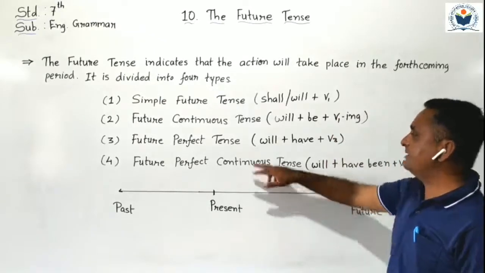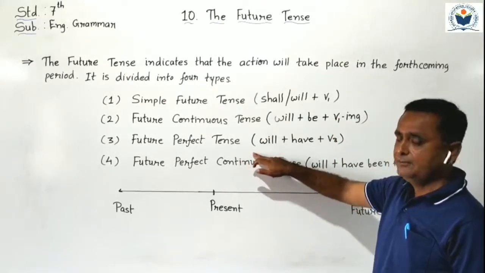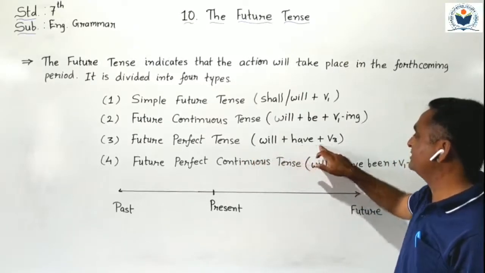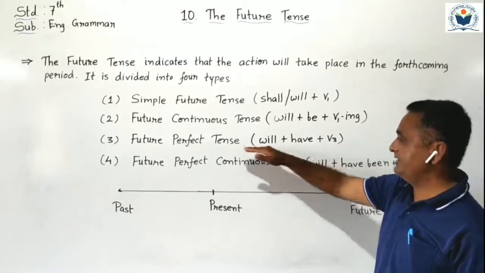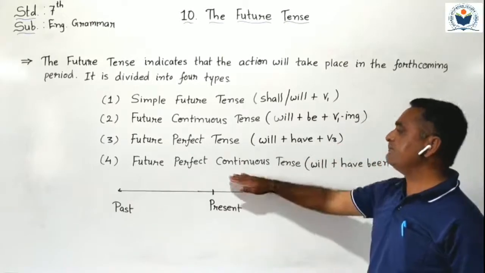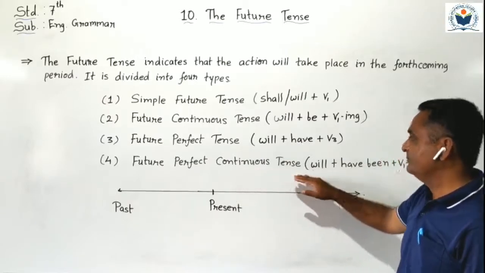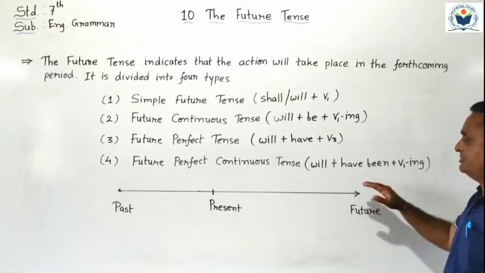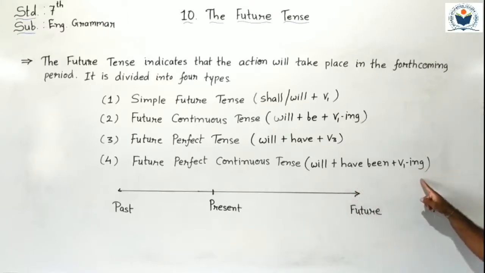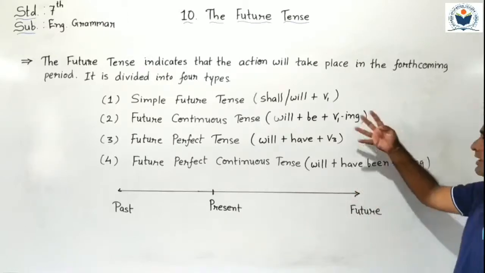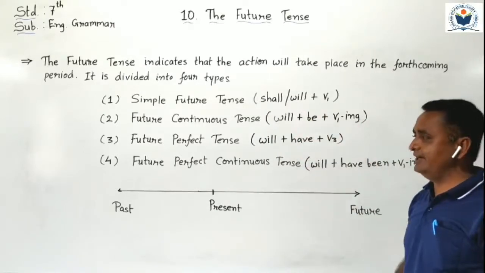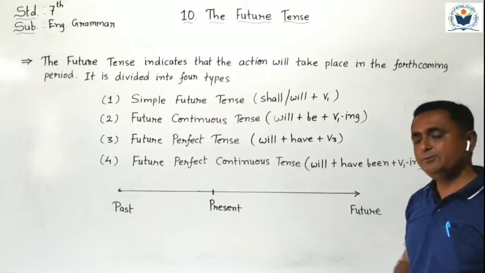Third tense is the future perfect tense. Future perfect tense structure is given here: will plus have plus past participle. It is known as future perfect tense. And the last tense, future perfect continuous tense. Its structure is given here: will plus have been plus verb with ing. All of these are known as future tenses. So here we have to understand 4 tenses of future tense.